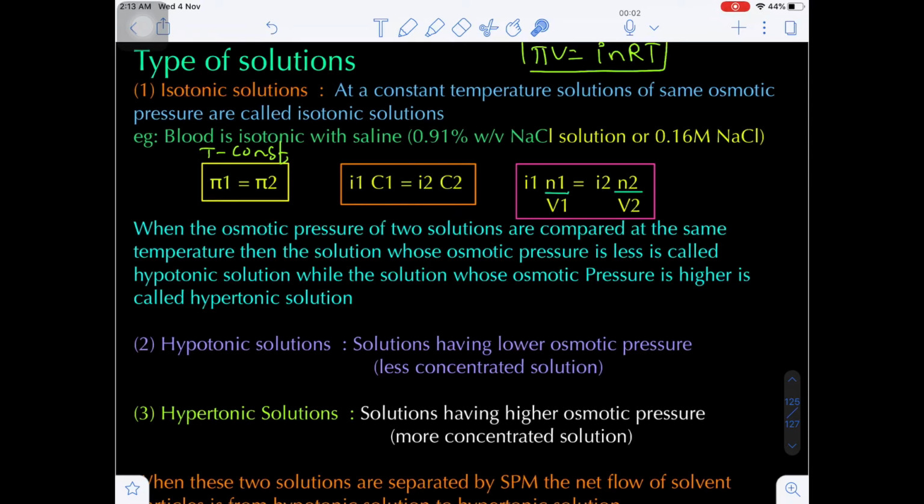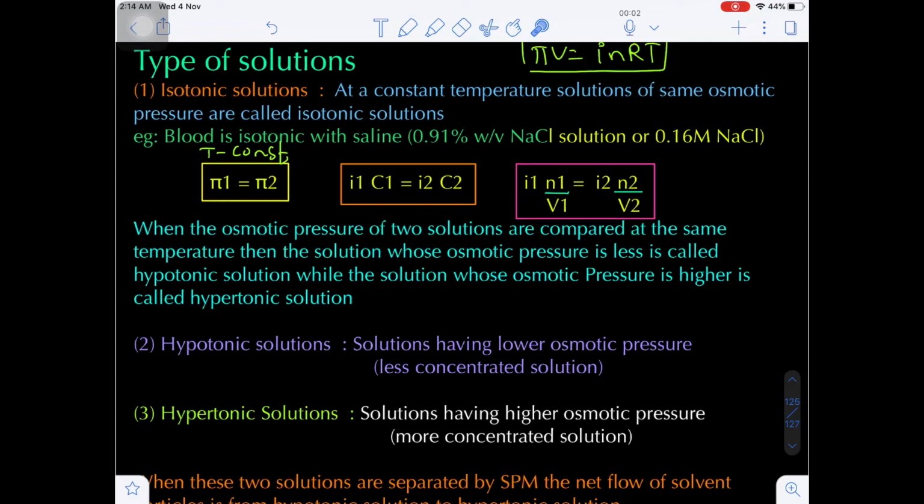Yes or no? The best example is blood, that is the RBC. It is isotonic with the saline, which is nothing but 0.91% weight by volume NaCl, or in terms of molarity, 0.16 molar NaCl. That means the osmotic pressure in the red blood cells and the osmotic pressure of 0.91% W by V NaCl are equal. Are you getting my point?